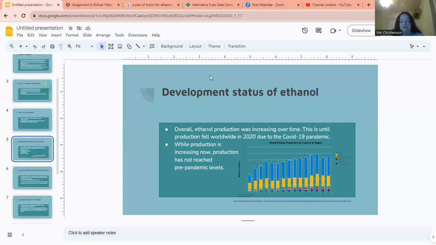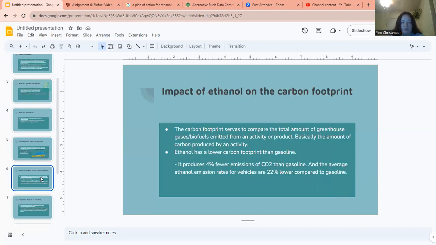Development status of ethanol. Overall ethanol production was increasing over time, as we can see in the graph, but when the pandemic happened in 2020, ethanol production dropped, and currently it is still increasing, but it hasn't reached the pre-pandemic levels yet.